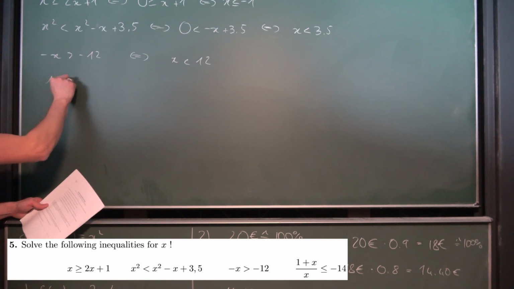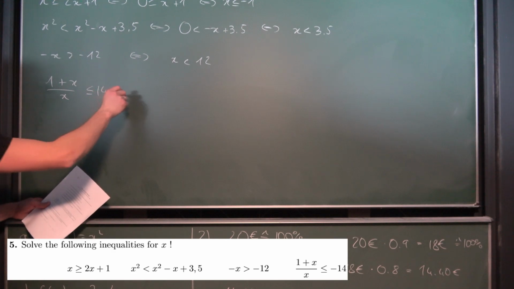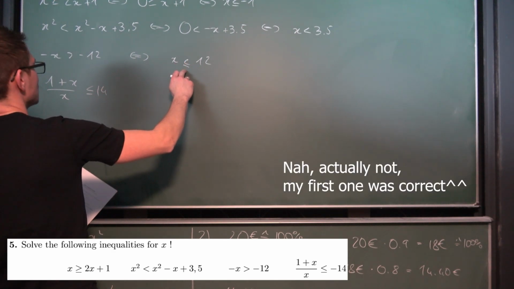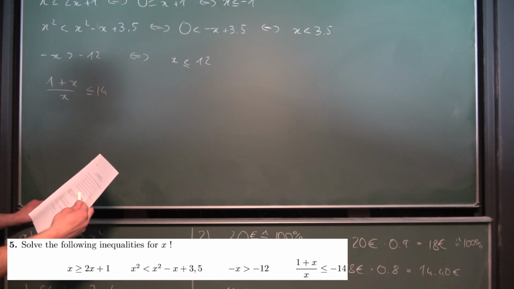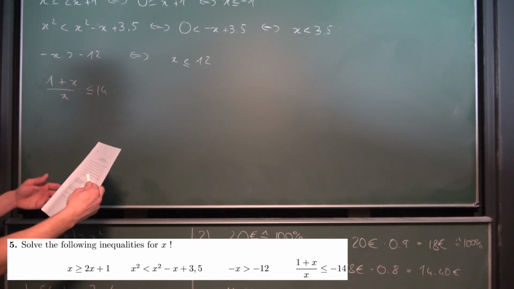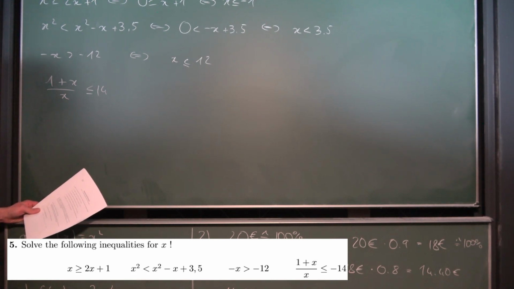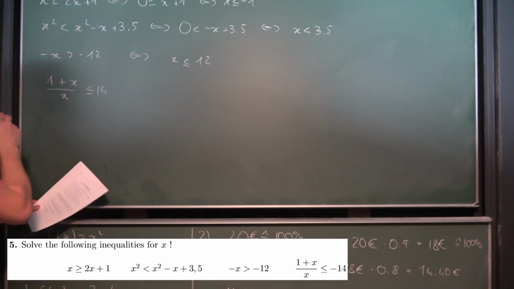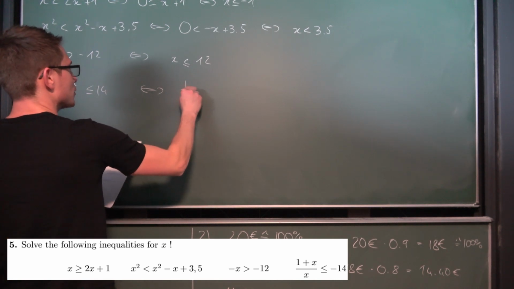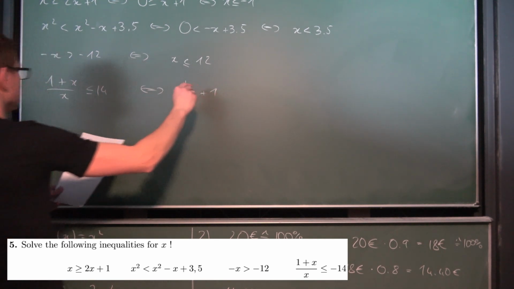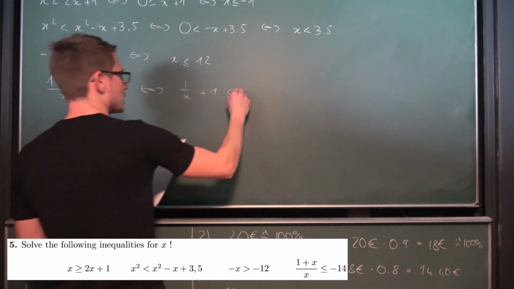And the last one is 1 plus x divided by x is less or equal to negative 14. No, here it turns around. It must be less or equal to negative 12, right? Yeah. Yes, exactly. Other than that, I could multiply by x, but then I would need to think about the order relation. I'm going to break this fraction up. I think this is a better way right here. So we are going to get 1 over x plus 1 is less or equal to negative 14.